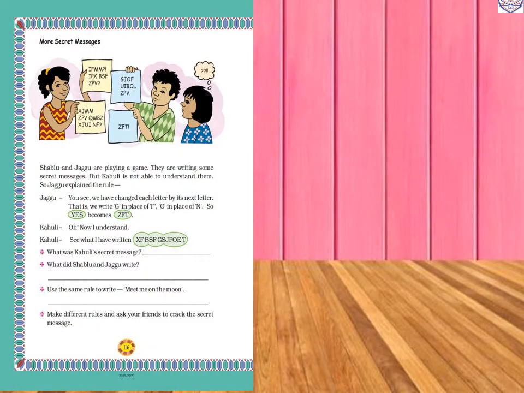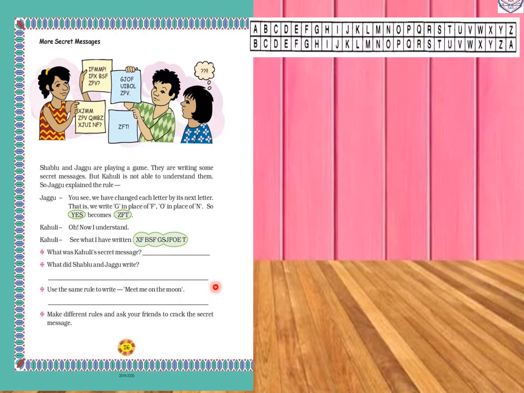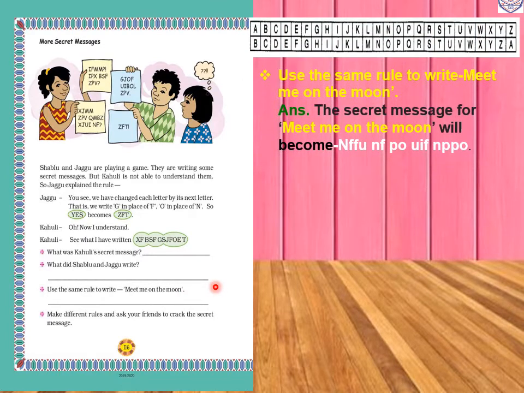Now same page 116. Now next question, use the same rule to write meet me on the moon. Now this we have to write in a secret message. So the secret message for meet me on the moon will become, for M we will write N. Now for E we will write F. For again E we will write F. Now for T we will write U. So NFFU.